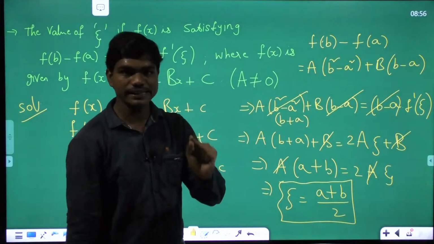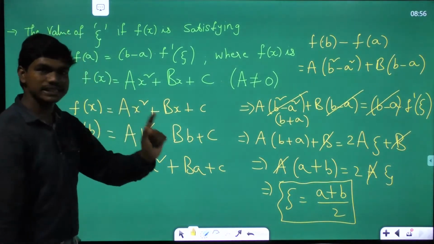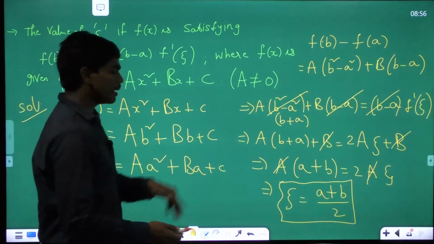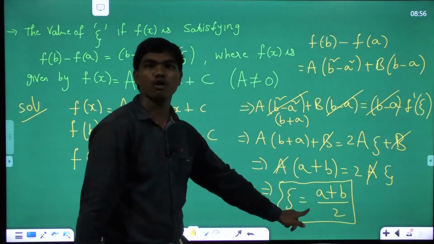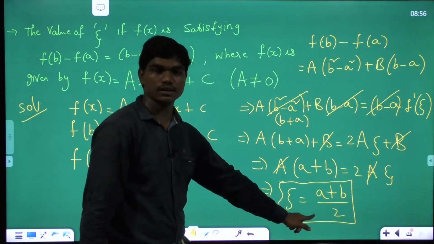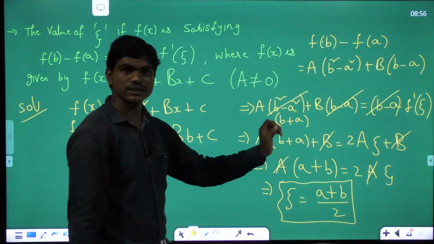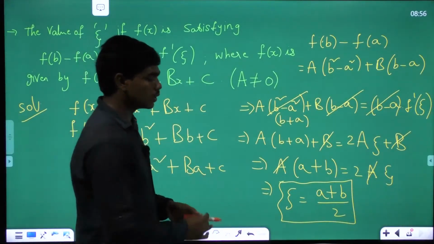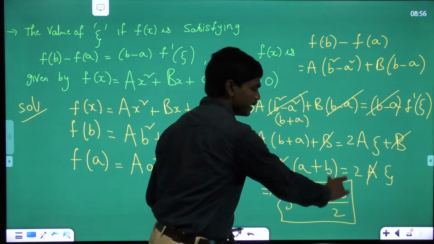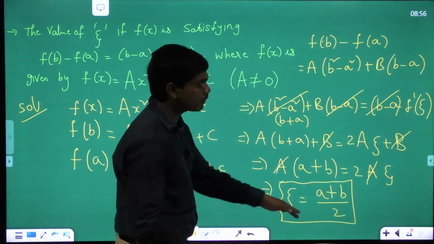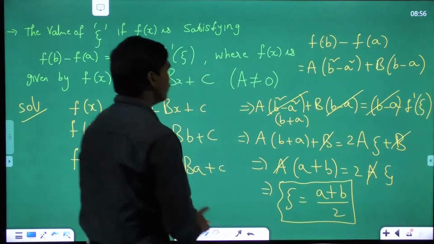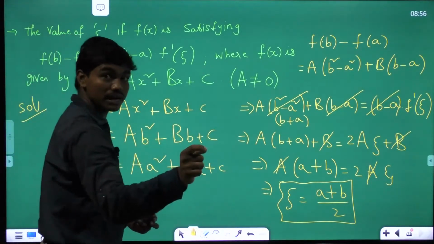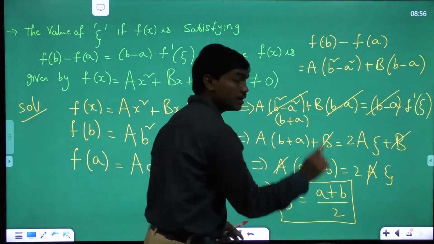Now if you see one thing very carefully, this f of x is a quadratic function, correct? Capital A x square plus capital B into x plus capital C. But if you see the value of zeta, there is no involvement of capital A, capital B, capital C here, correct? Which means the mean value zeta is only depending on the interval limits a and b. Yes or no? So this zeta is only depending on the interval limits a and b, and the value of that is a plus b by 2, which means when your function f of x is a quadratic function, the mean value calculated using the mean value theorem is nothing but the average of the interval limits.